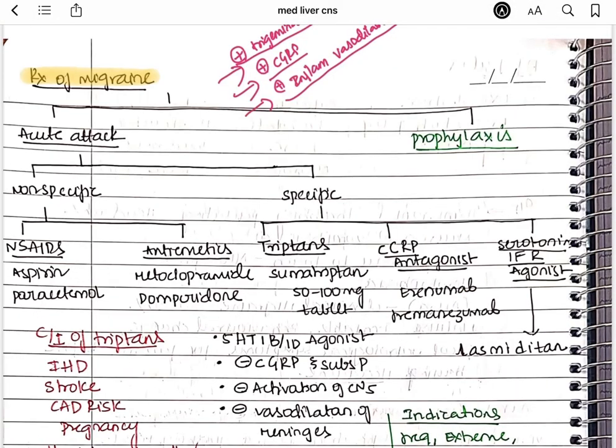Now coming to the last part of the video, which is treatment for migraine. You can give treatment in two situations. One is for the acute attack of migraine and the second is drug prophylaxis to prevent further attacks of migraine, right? Under acute attack, again you will give non-specific treatment and specific treatment.